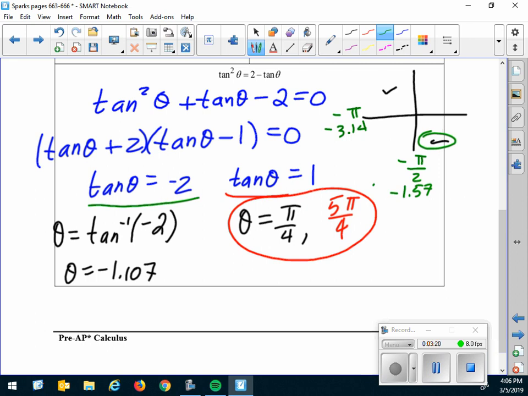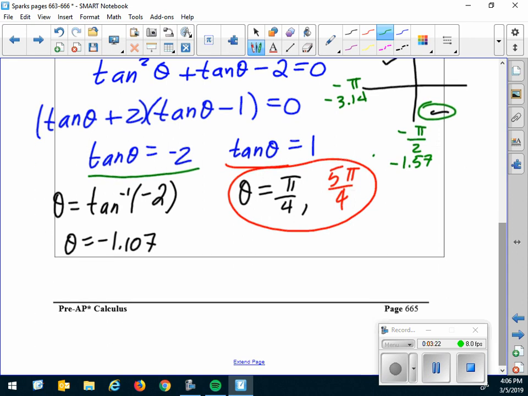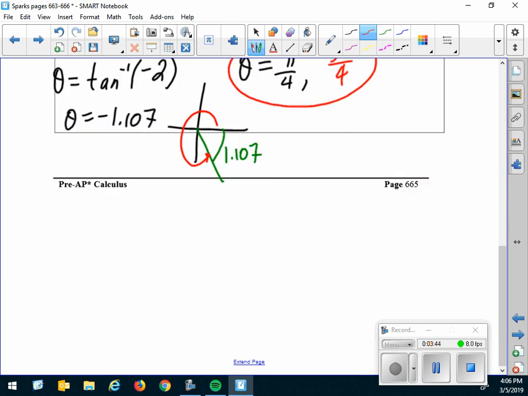So here's what I'm going to do. I've got a reference angle. Remember, reference angles are always positive. So I need this angle right here, which will be 2 pi minus 1.107. So for this one, I get theta equal 5.176.